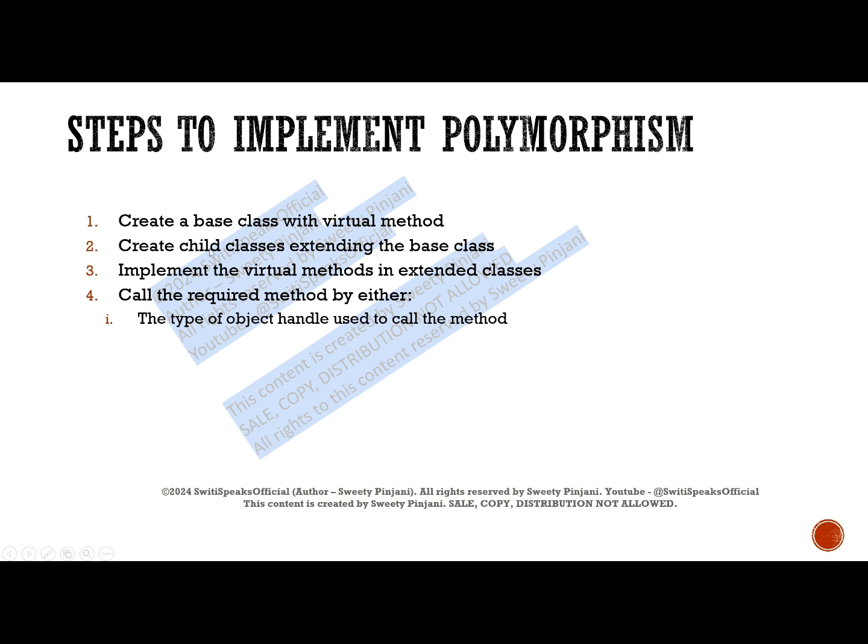Say it is of a particular child class, then that child class method will be called. Or you can also assign the base class handle to any of the child class handles so that it calls the method of a particular child class. Base class handle can be assigned to any child class. Let me show you with the help of diagram.